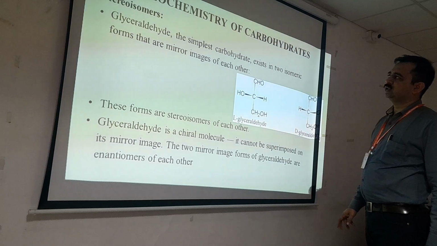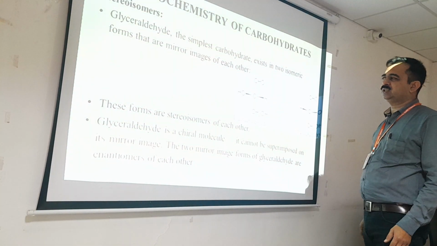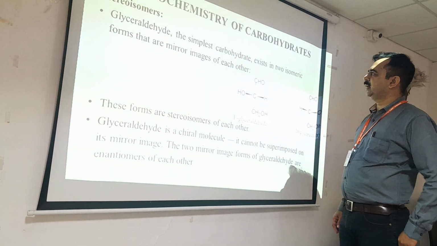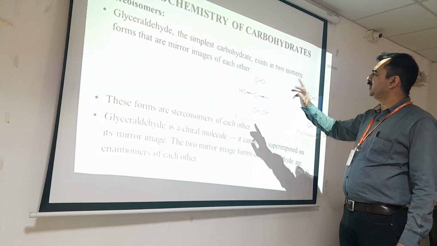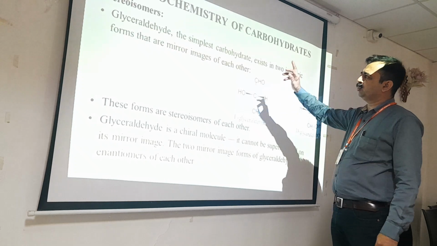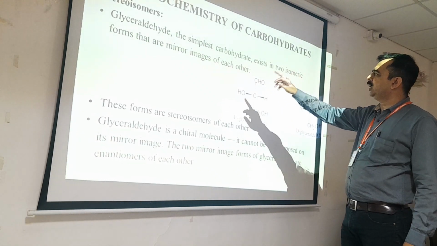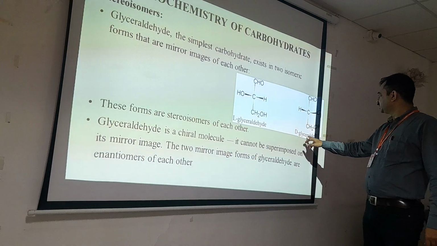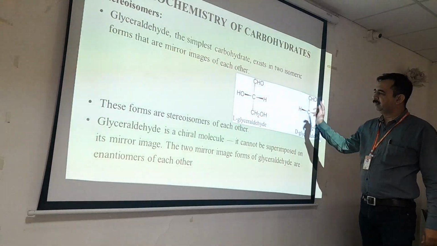Stereochemistry of carbohydrates. Stereoisomers. This may be asked in the exam. What are stereoisomers? Glyceraldehyde, the simplest carbohydrate, exists in two isomeric forms. They are mirror images of each other. See this: L-glyceraldehyde and D-glyceraldehyde. The mirror image, exactly.